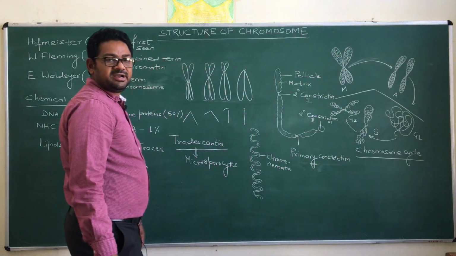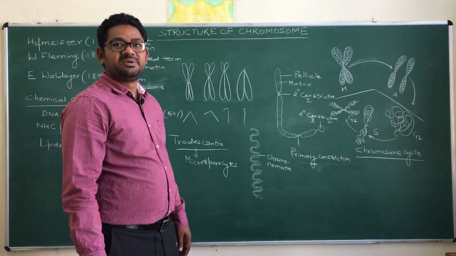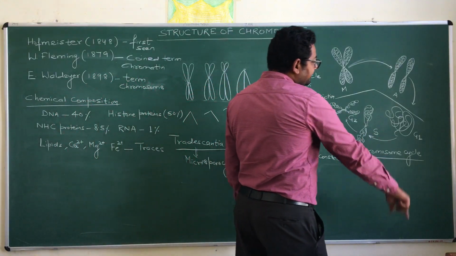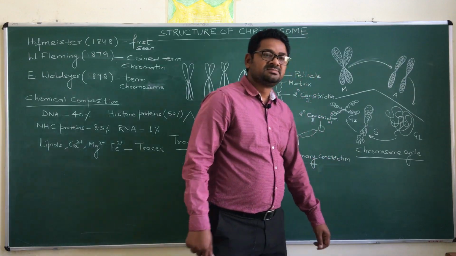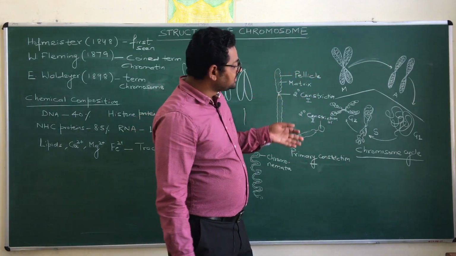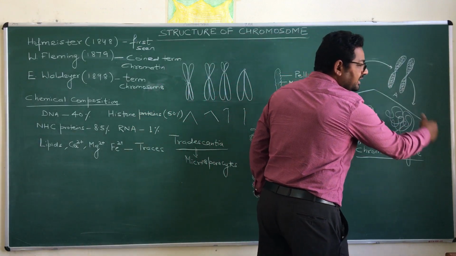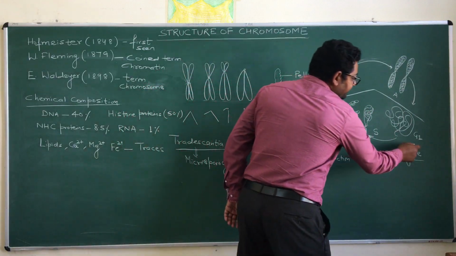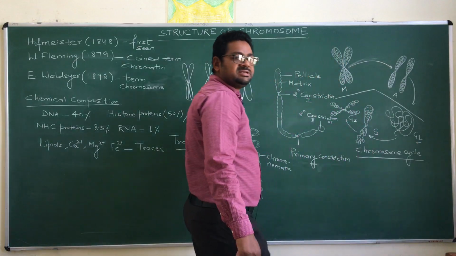As we have studied during mitosis and meiosis, we studied the cell cycle. During that cell cycle, the important events in regard to the chromosomes take place accordingly. So first of all, in the G1 phase,